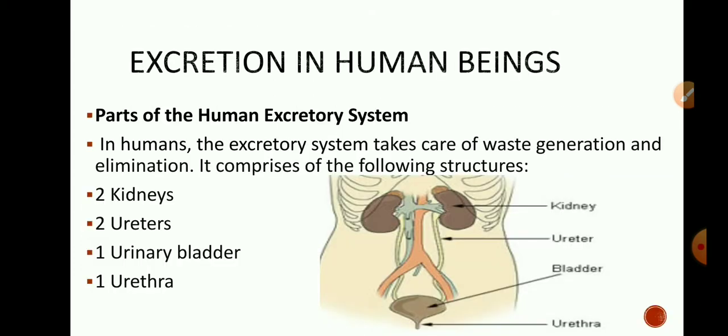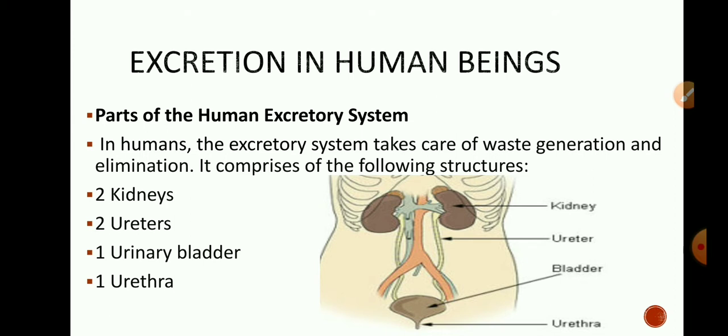We will learn about excretion in human beings. The excretory system of human beings is composed of a pair of kidneys, a pair of ureters, urinary bladder and urethra. So our excretory system is having two kidneys, two ureters, one urinary bladder and urethra.